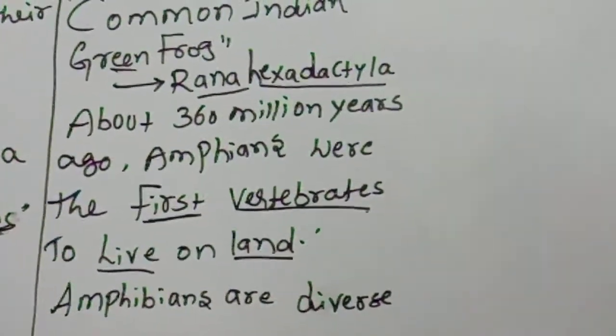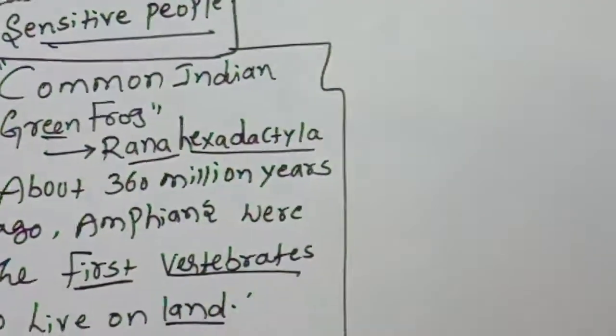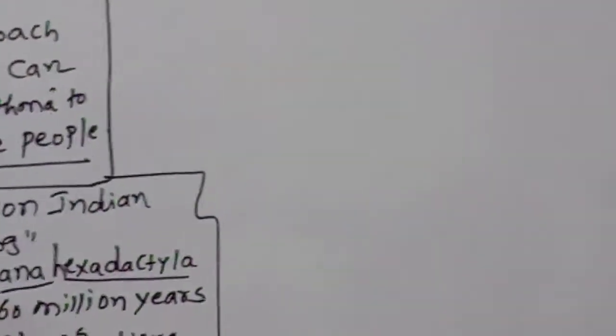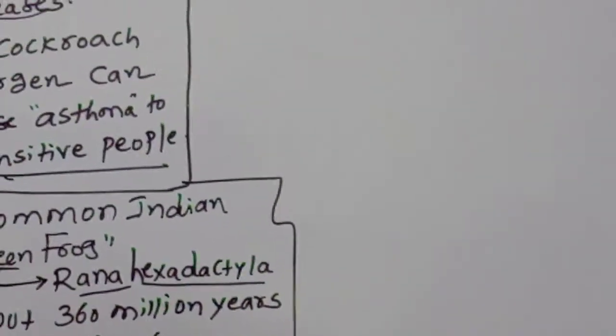Amphibians are diverse. This is the most important word.